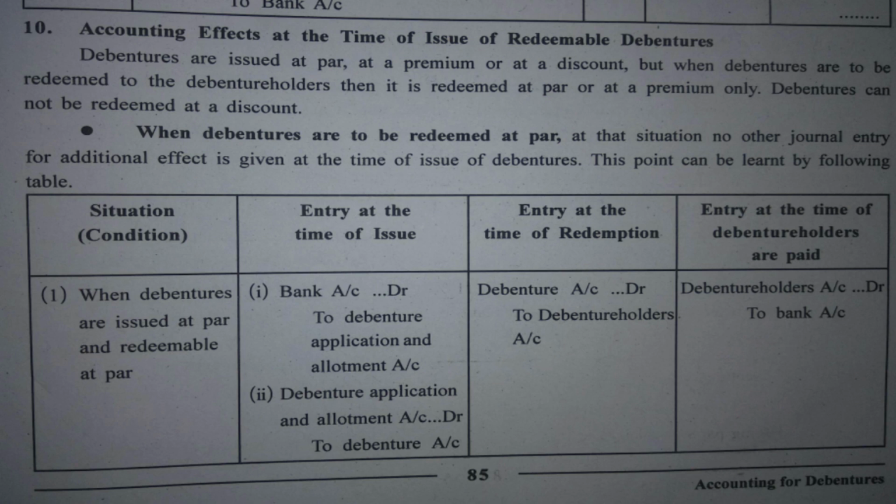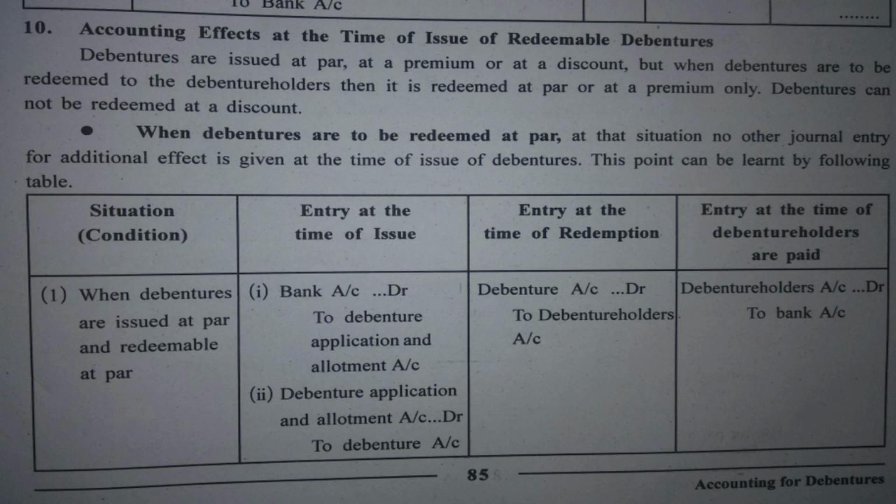Alright? So, entry at the time of issue: bank account debit to debenture application and allotment. This is not new. Second, for the transfer of amount to debenture account. Entry at the time of redemption. Now this is new. Debenture account debit to debenture holders account. See, the debenture account is closed. Debenture holders are the creditors of the company and hence they have been credited in this journal entry, because the amount of debenture is now payable to debenture holders.